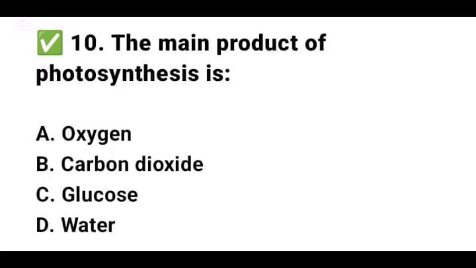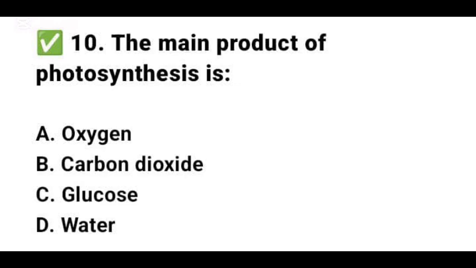Question 10. The major product of photosynthesis is A, oxygen, B, carbon dioxide, C, glucose, and D, water. The correct answer is option C, glucose.